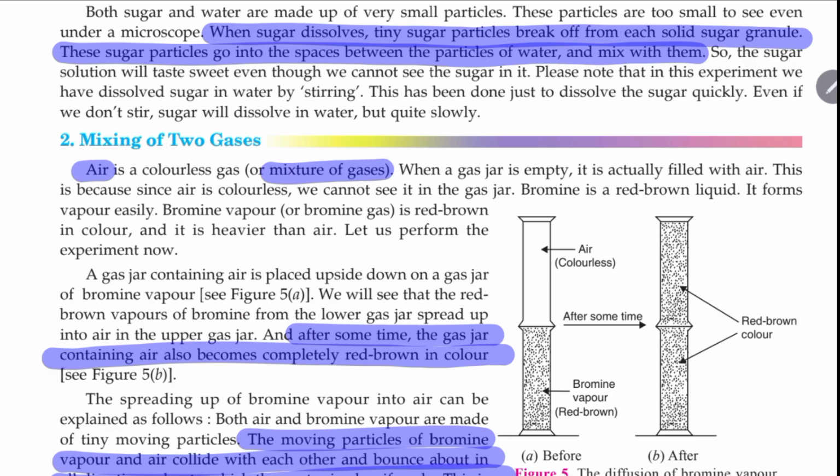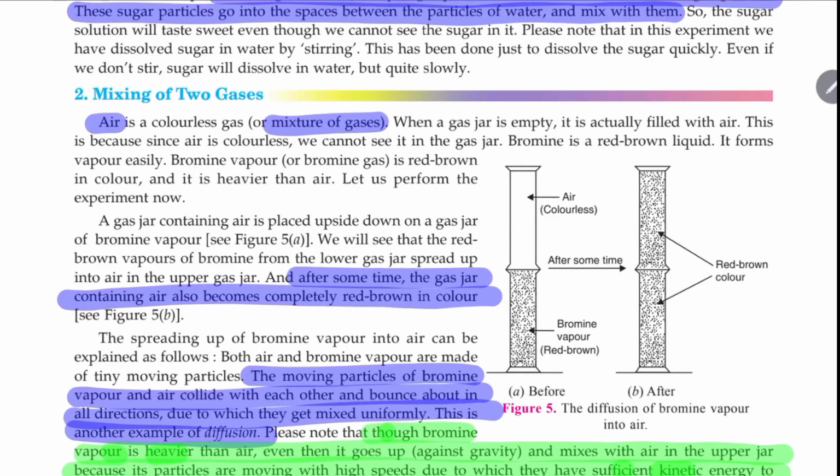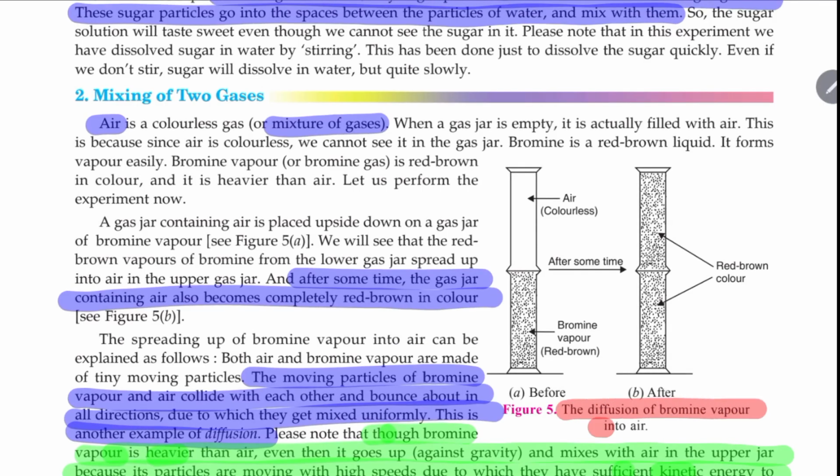Next, mixing of two gases. See, air contains what? It contains many components of gases. So we can say it's a mixture of gases. To demonstrate this, we have this experiment, diffusion of bromine vapor into air. Bromine gas has a reddish color. So you take two jars.